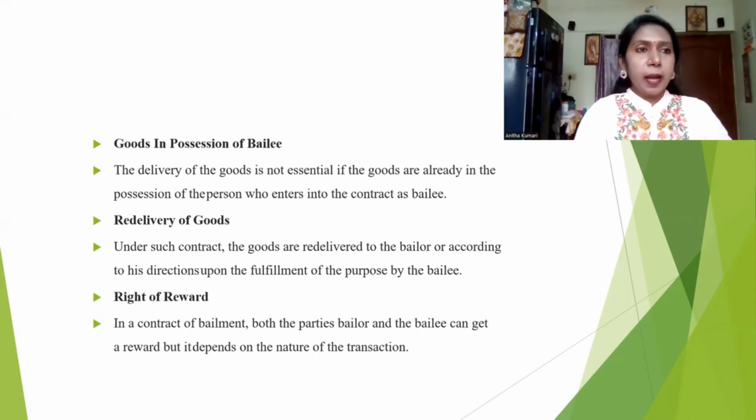So for example, we used to hand over our unstitched, raw cloths to the tailor for stitching purposes. We'll be giving our requisition that you have to stitch like this. We'll be giving a measurement. We'll be choosing the design, and we'll be asking the particular tailor to do the stitching based on a requirement. This is called a bailment.